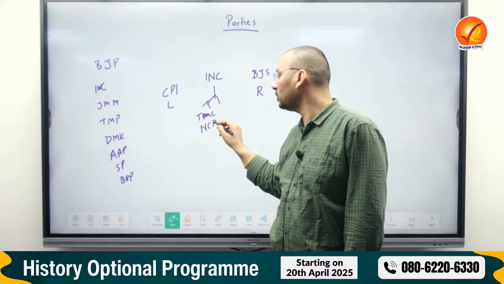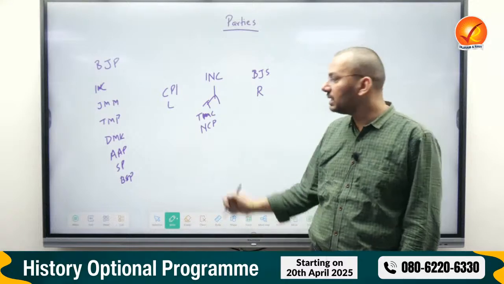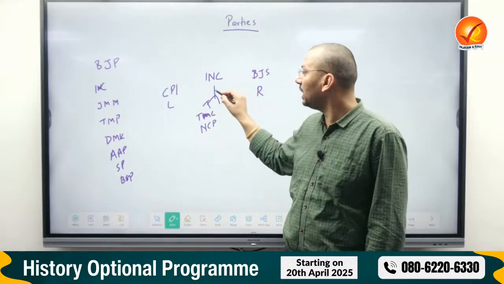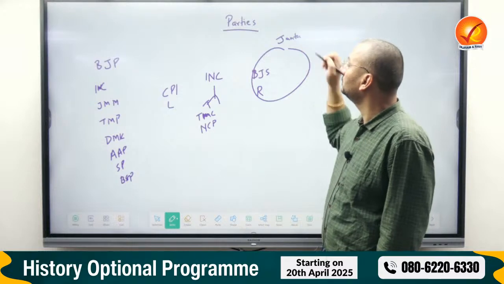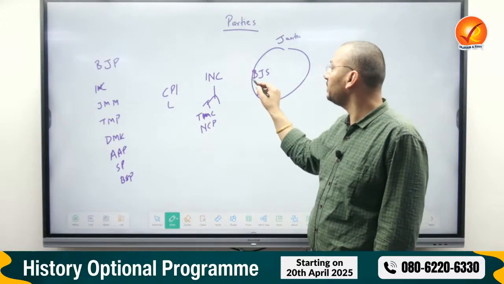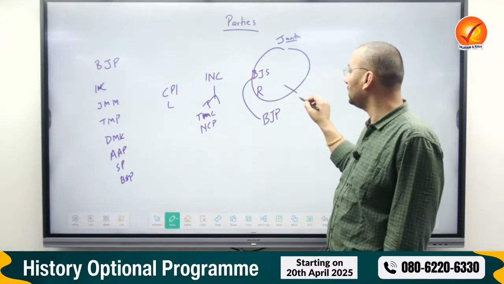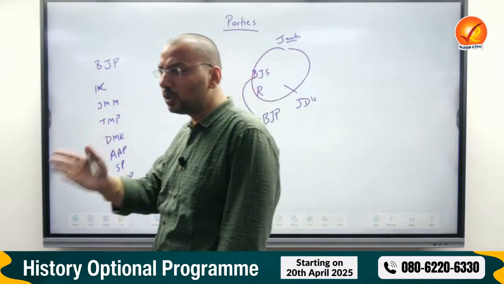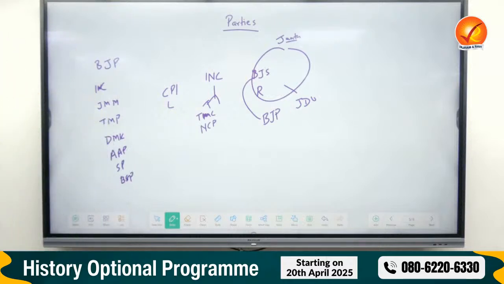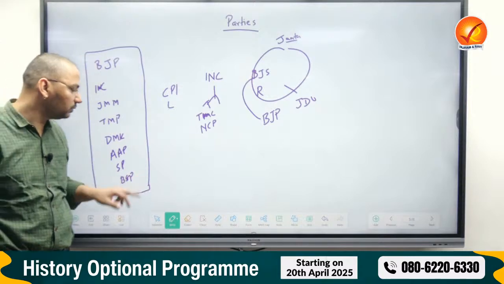The Nationalist Congress Party, that's Sharad Pawar in Maharashtra, they broke away. And then there are some allies. Then they all came together and formed the Janata faction. Among these various parties, BJS changed its name, and from the Janata faction came BJP, say the JDU. This will be much more interesting.